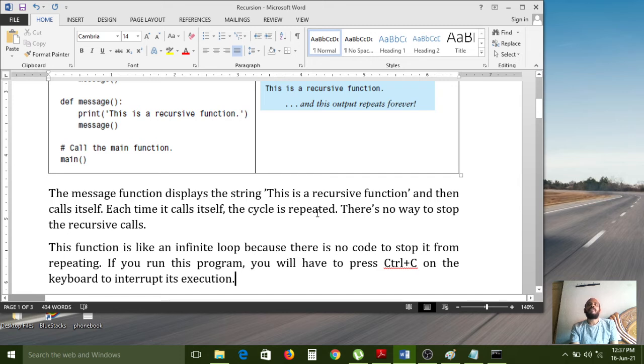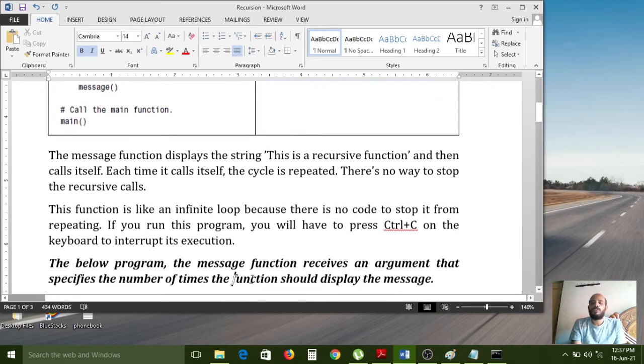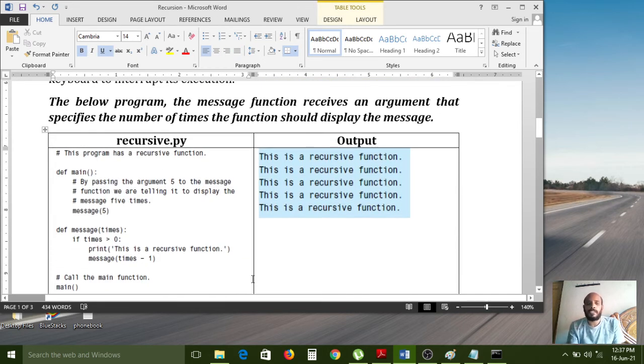So the program is running an infinite number of times, because there is no extra code to stop it, just simply calling the function. That's why it is running in an infinite way. The function is like an infinite loop, because there is no code to stop it from repeating. If you run this program, you will have to press Ctrl C on the keyboard to interrupt its execution. Just now I told you, if you want to stop the infinite iterations, Ctrl C is the better choice, right?